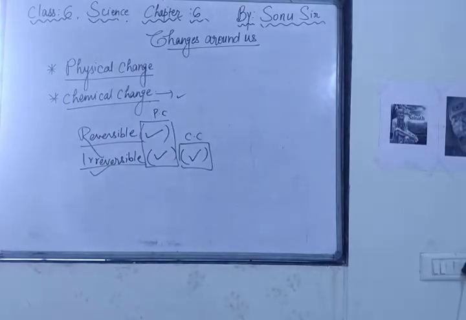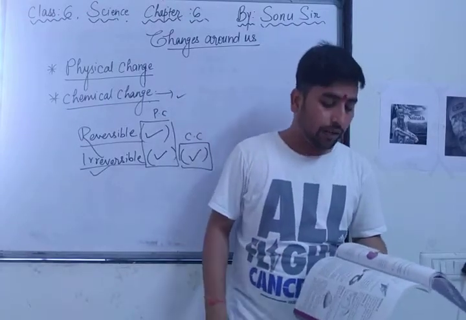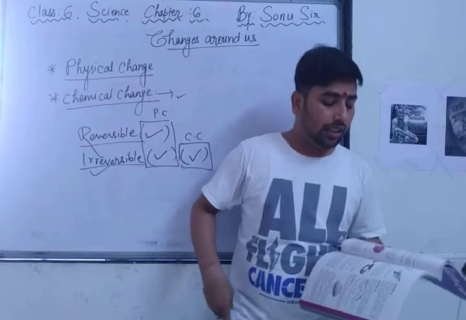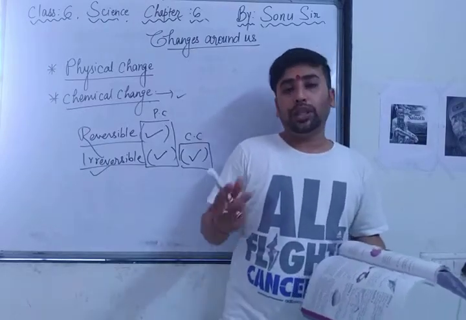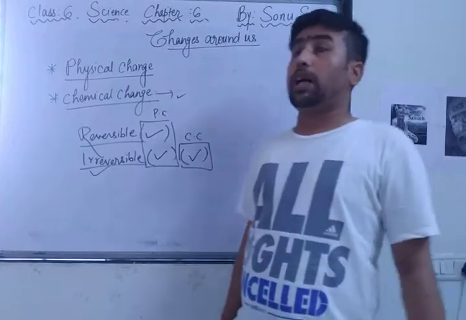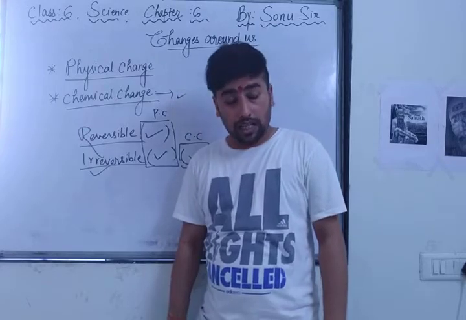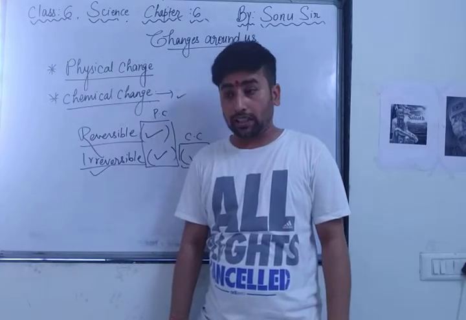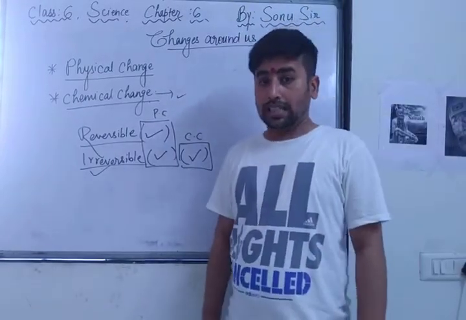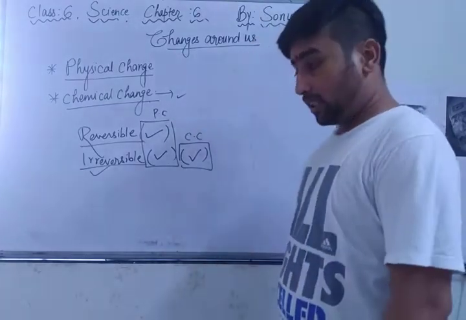Now we are moving towards the NCERT textbook. In the NCERT textbook, the first activity was about blowing a balloon, the second activity about making an aeroplane with a paper sheet, and the third one about duff, meaning wheat flour. We are making a duff, and after that we are making chapati. You can see the wheat flour powder converted into duff, then this duff was given the shape of a chapati, and the chapati was heated, so now it is edible. So it has changed its form. Earlier it was powder, now it has formed into a chapati, so it is a chemical change, right?